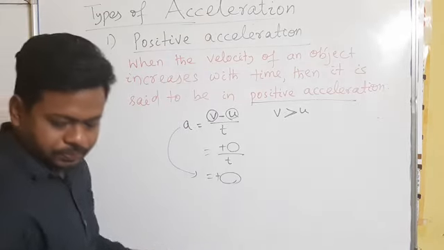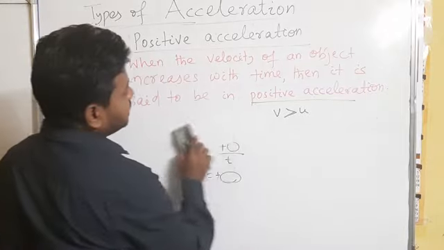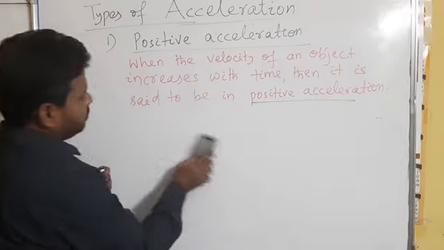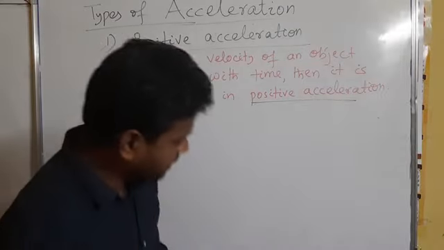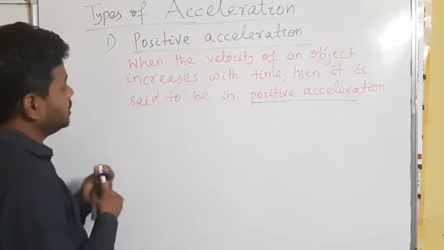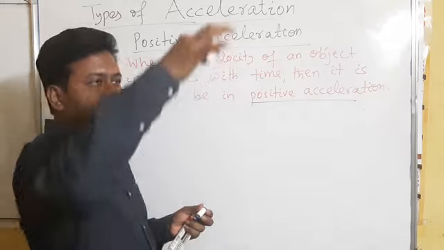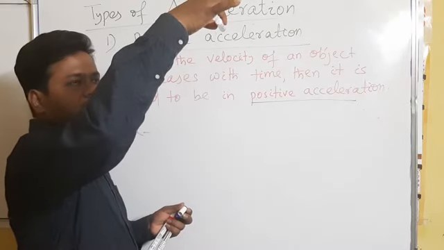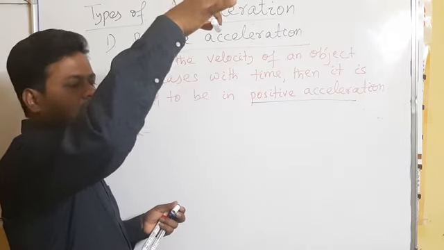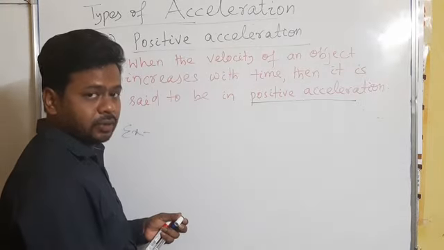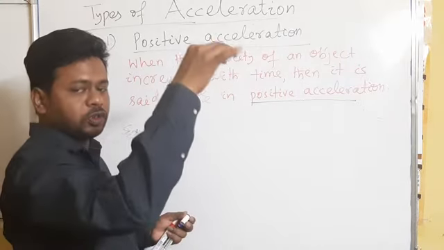Okay. So for positive acceleration, the velocity of an object should increase. Then what will be an example of it? Whenever you drop any object from a height, you know that its velocity is increasing with time. So there is positive acceleration.